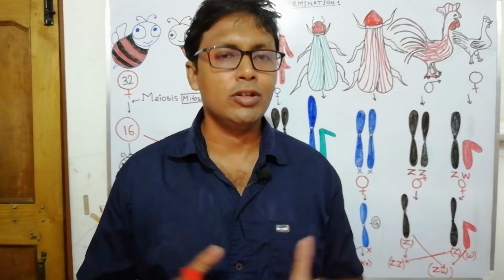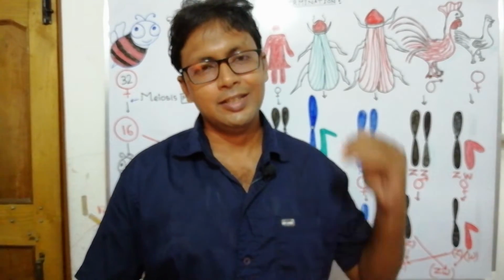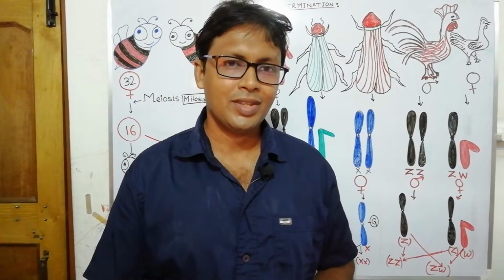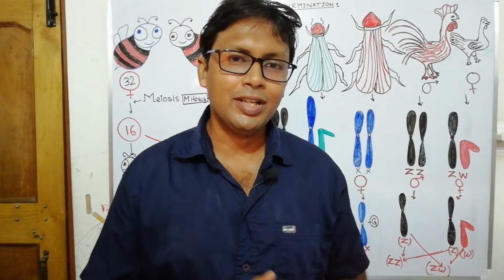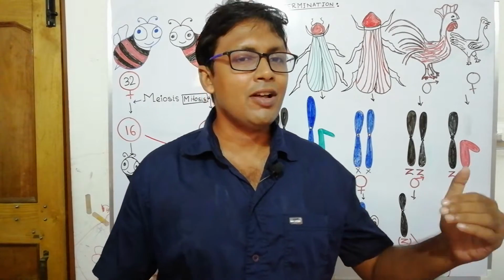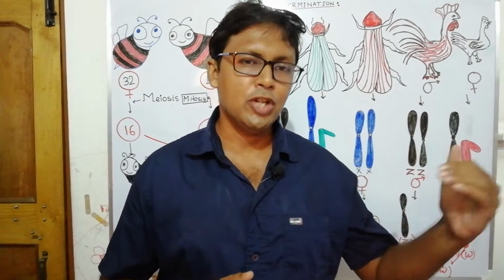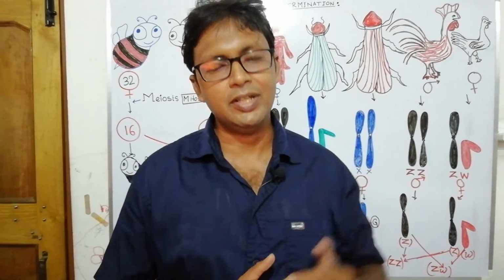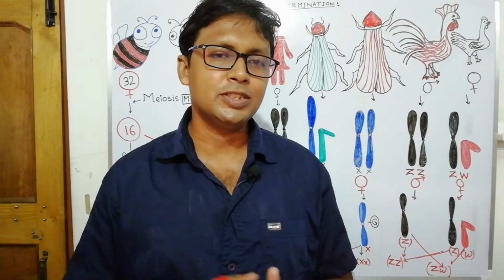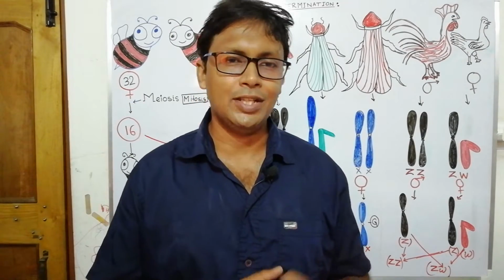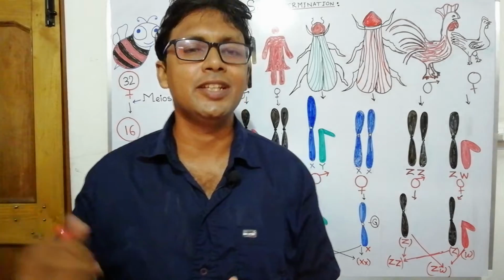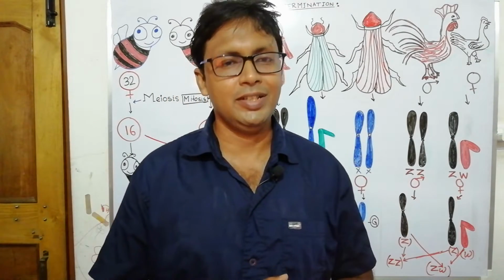It is a long debate in science history, but it is now clear that in several organisms the rule is different. In case of humans, the rule is different. In case of the grasshopper family or insects, the rule is different. In case of honeybee, the rule is different.